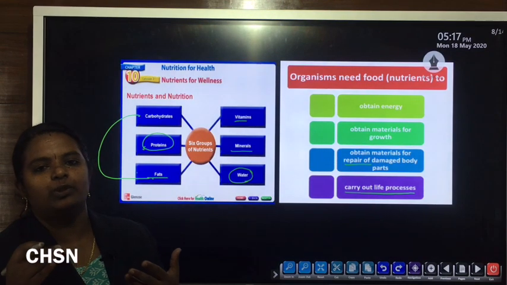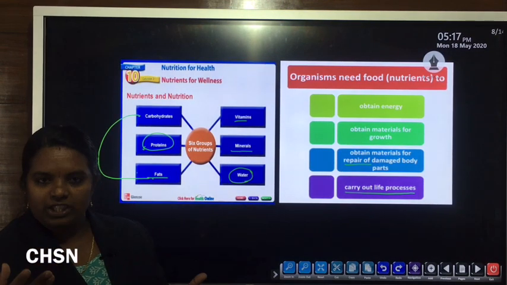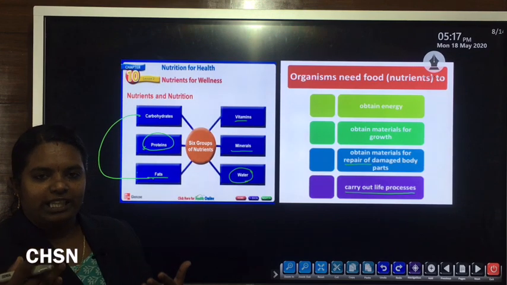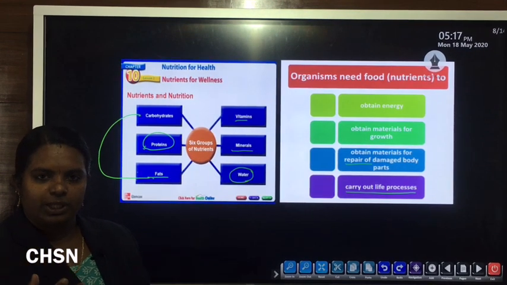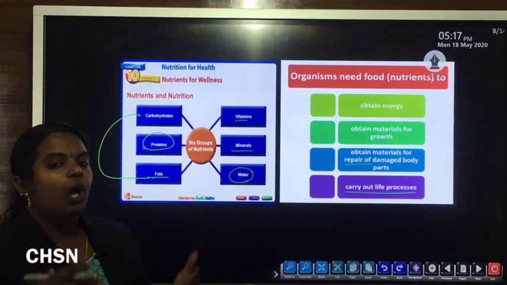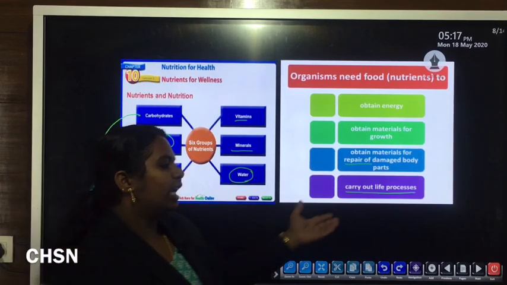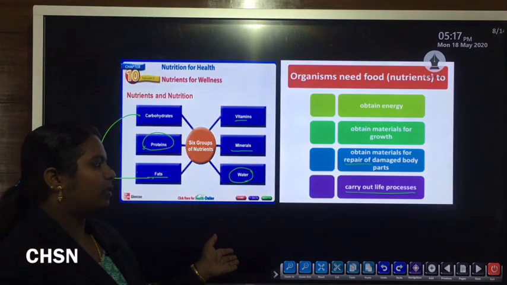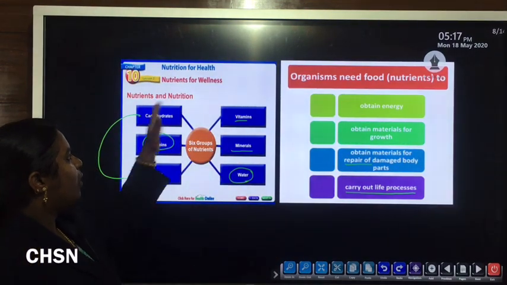Nutrition is one of the important life processes. Respiration is also another important life process. Nutrition, respiration, circulation, transportation, excretion, reproduction, all these come under life processes. All these life processes also take place or are carried out with the help of